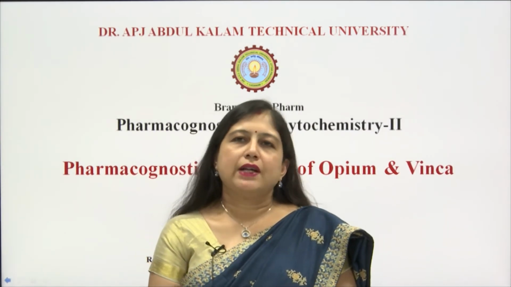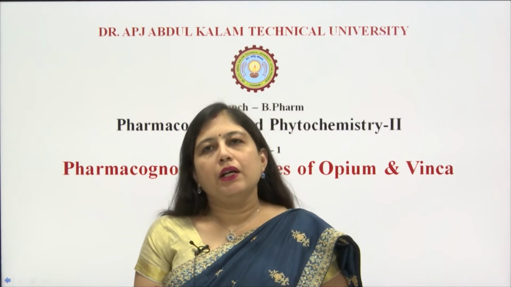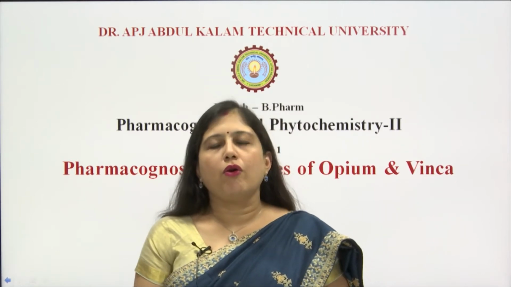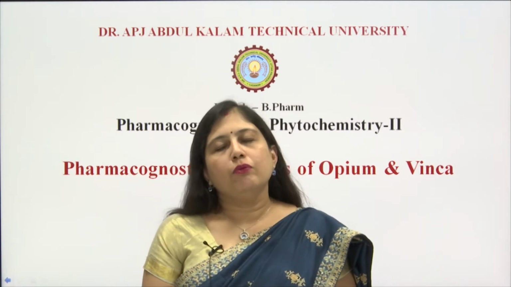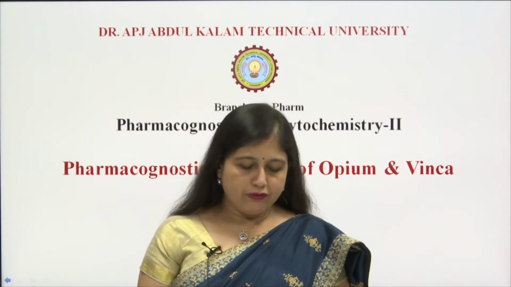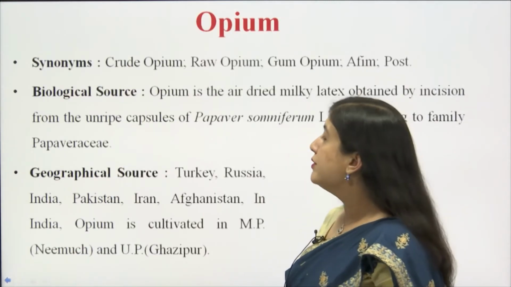So, today we are going to discuss Unit 2, where we will start with the alkaloidal drugs, mainly the pharmacognostical studies of opium and vinca. Opium and vinca both belong to the alkaloidal category of drugs. So, that is why we will first start with the alkaloidal drugs.